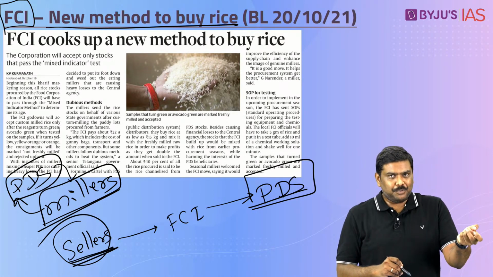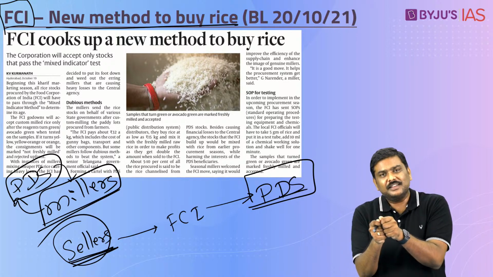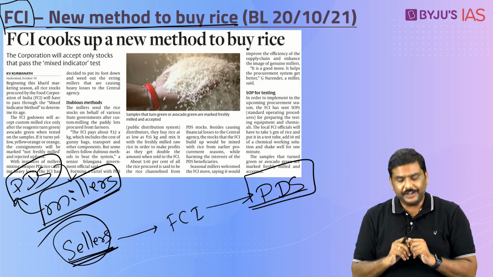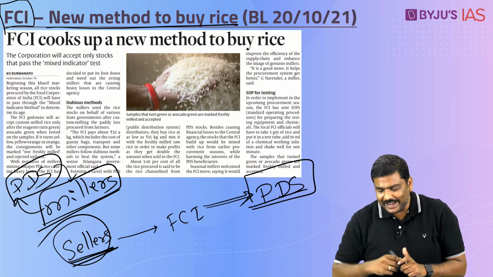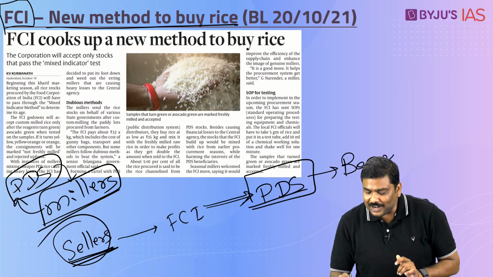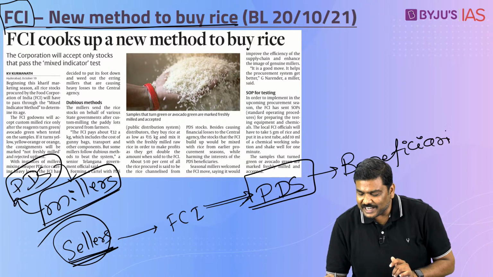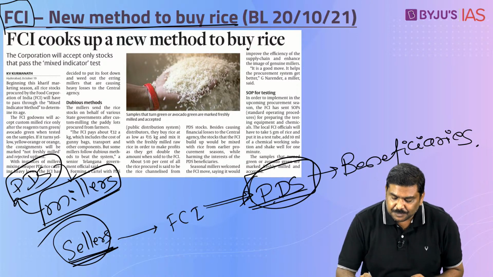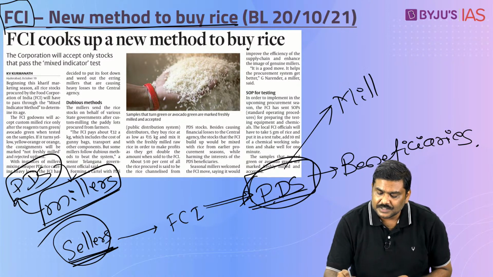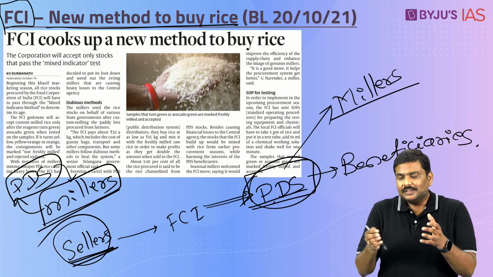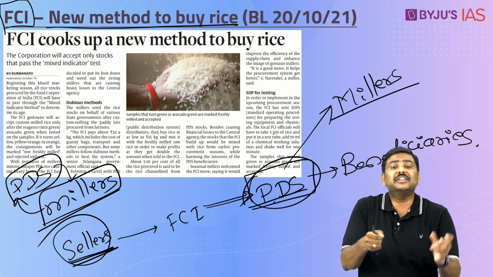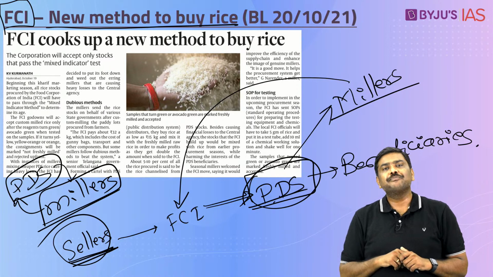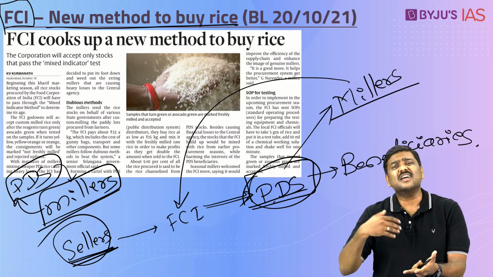The millers basically procure paddy, purify it, sell rice to Food Corporation of India, which will distribute this rice under PDS to beneficiaries. Now, rather than this rice going to the beneficiaries, it has been found that the officials present in the PDS system are selling this rice again to some of these millers. And what are these millers doing? They are basically mixing this rice with the newly procured rice and selling it again to Food Corporation of India. Some of you will be thinking, sir, why is this circus going on?